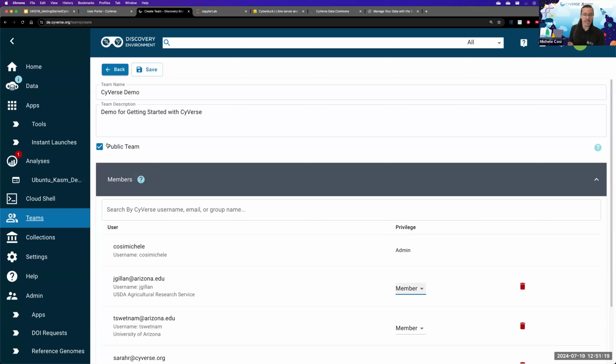And if it is public, it does not mean that everyone can join your team, because people will be able to see the team, but if they want to join, they can ask to join, and you will receive a notification saying, hey, a new user wants to join your team. Will you allow them to do so? So just because it's public, it does not mean that everybody can join the team.